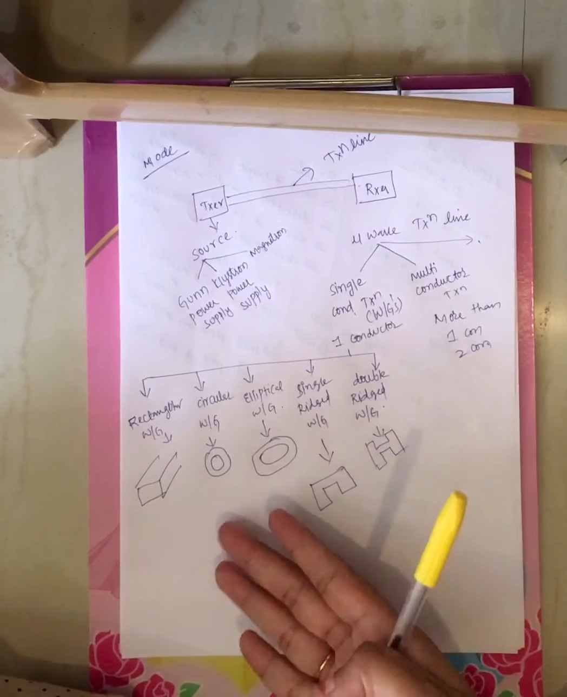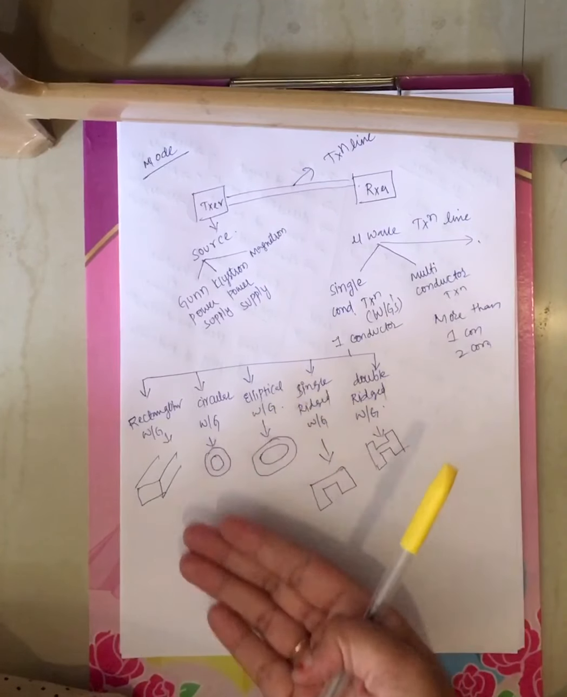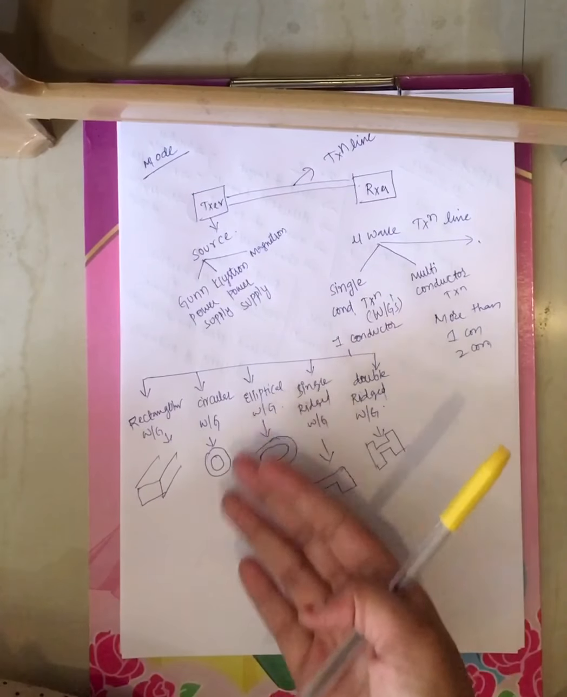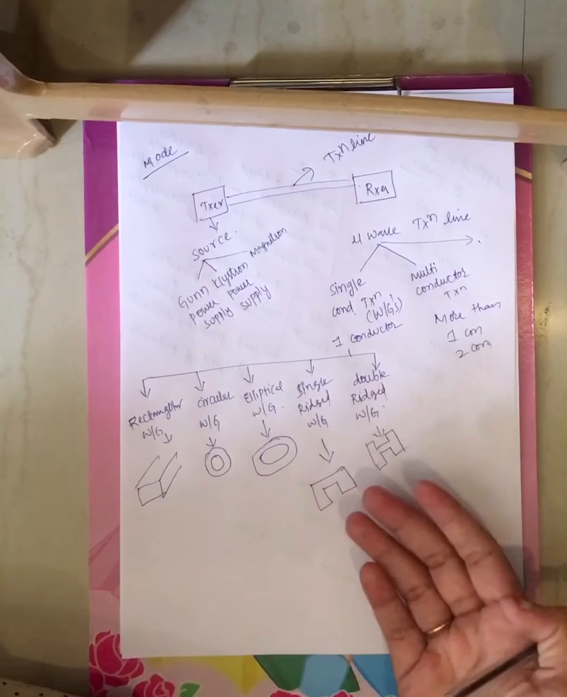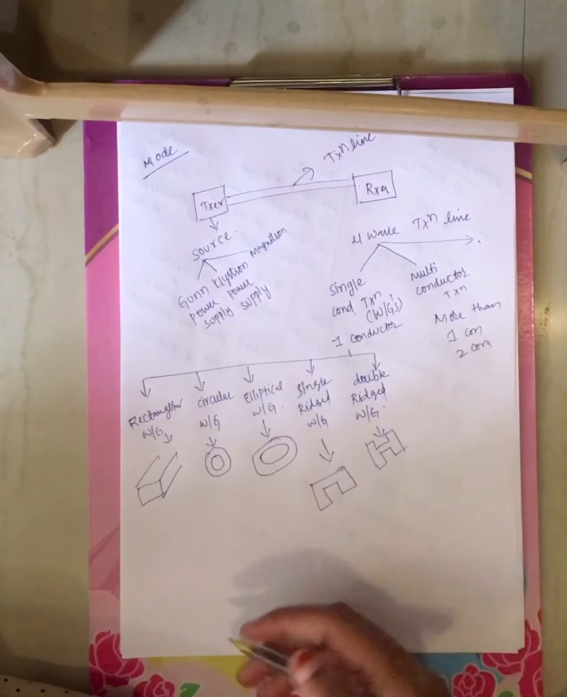Nothing but the waveguides: rectangular in shape, that's why it is called rectangular waveguide. Circular in shape, that's why it is called circular waveguide. Elliptical in shape, that's why it is called elliptical waveguide. Single ridged waveguide structure is like this, and double ridged waveguide structure will be like this.